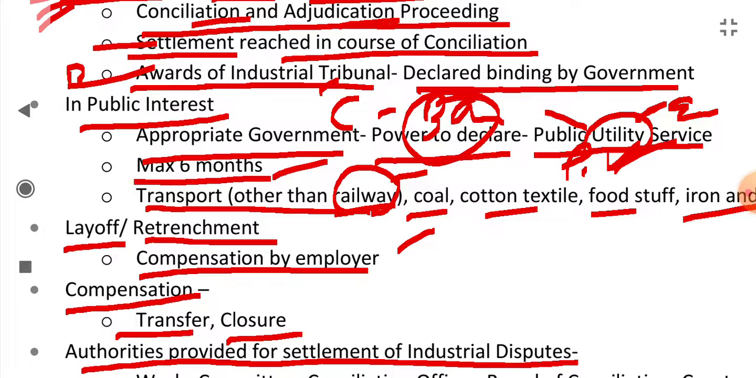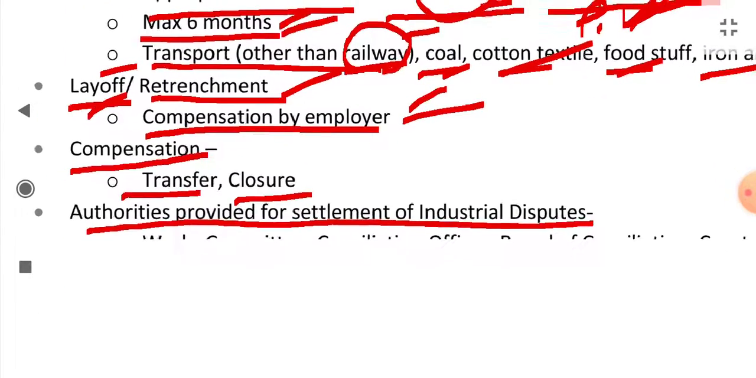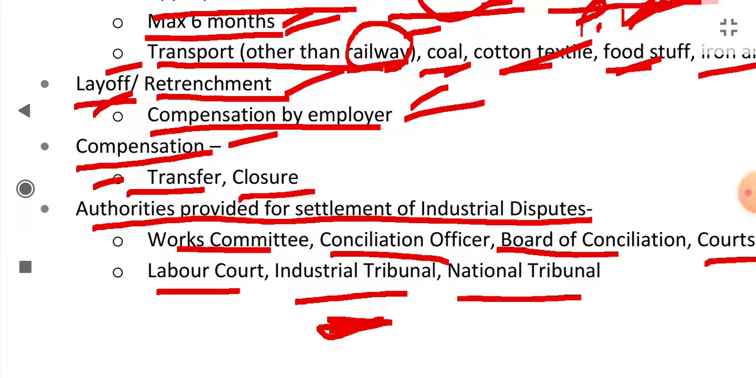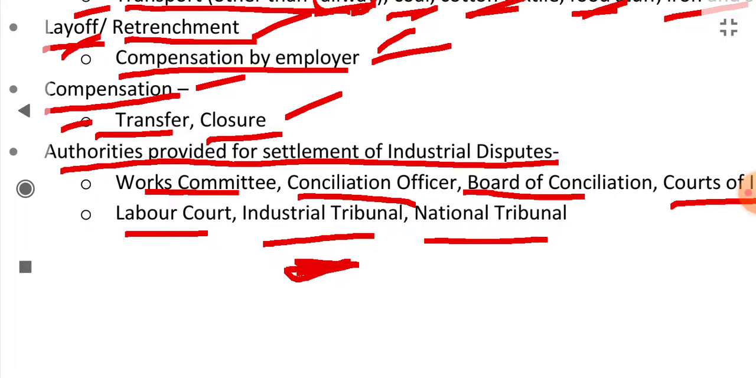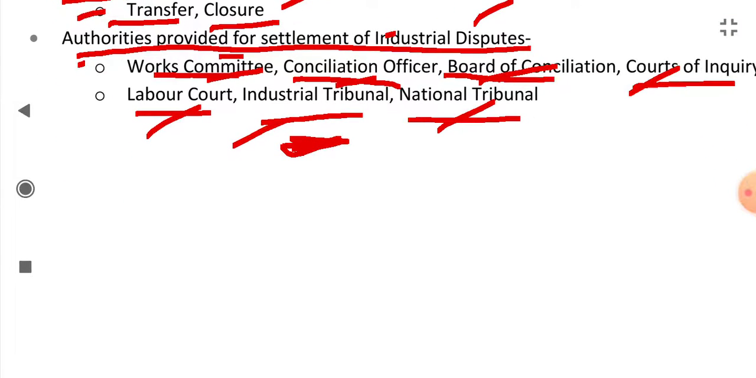In the public interest, the appropriate government has the power to declare any industry as a public utility service. It can be done for a maximum of 6 months, for sectors like transport, coal, cotton textile, food, and iron and steel. During layoff or retrenchment, there are provisions on how much compensation should be given by the employer to the employee or worker. The provisions are also for compensation during transfer or closure of the industry. The Industrial Disputes Act provides authorities for the settlement of industrial disputes: Works Committee, Conciliation Officer, Board of Conciliation, Courts of Inquiry, Labor Court, Industrial Tribunal, and National Tribunal. So these were the main features